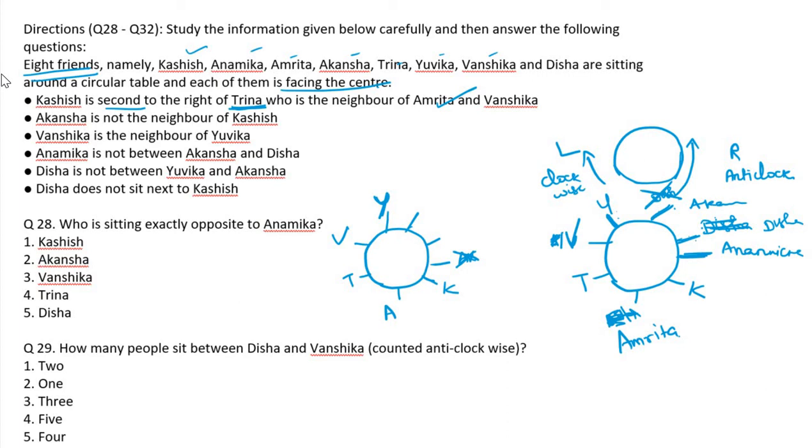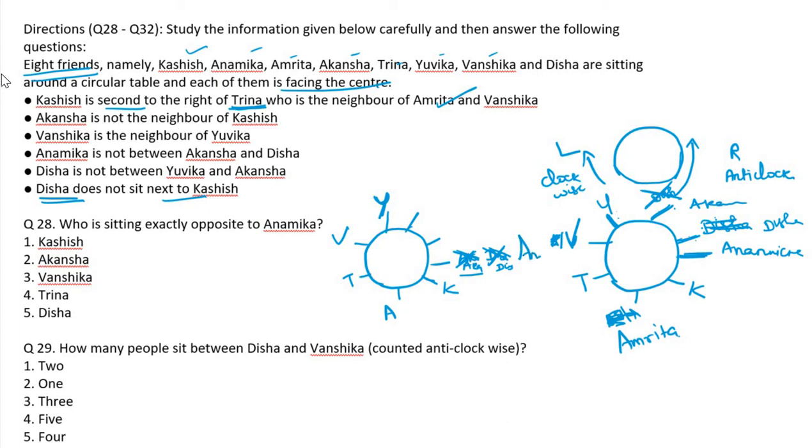Diksha is not between Yuvika and Akansha. Diksha is not next to Kashish, so Diksha is not given here. Akansha is not possible, Diksha is not possible here, and then only one person, Anamika.